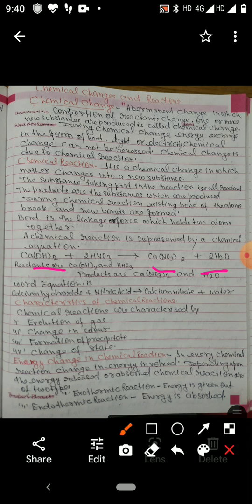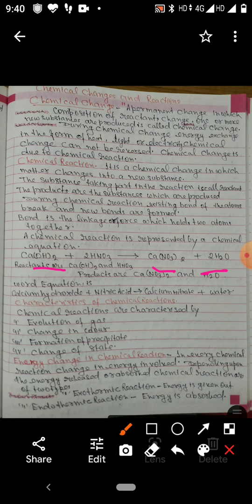This chemical equation we can write in words, writing the names: calcium hydroxide plus nitric acid, products are calcium nitrate and water. So this is called a word equation.